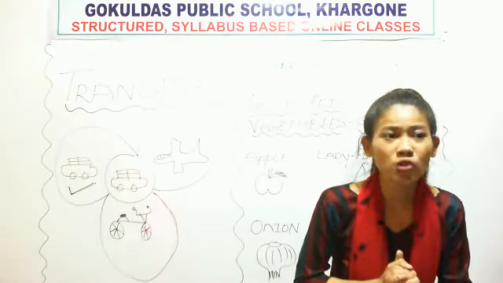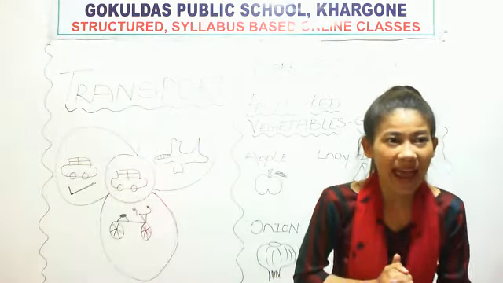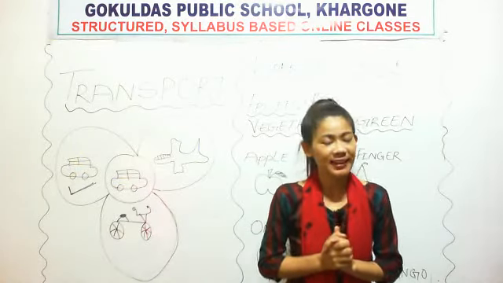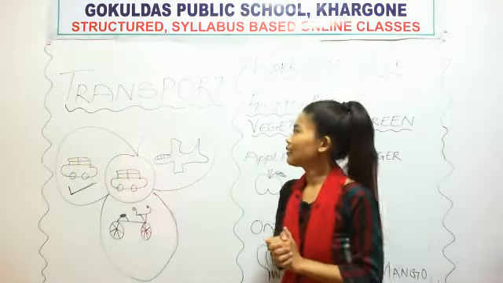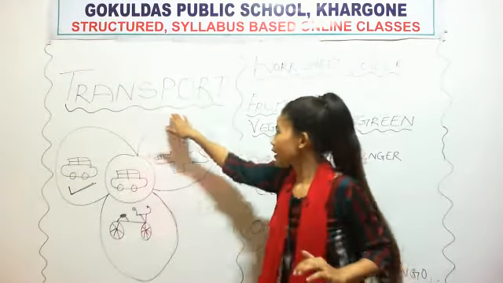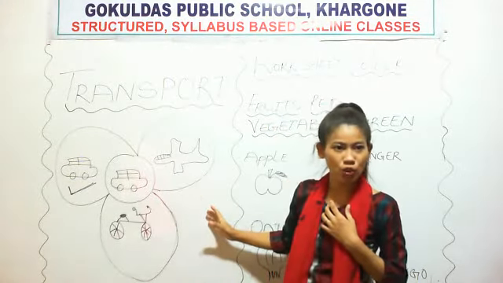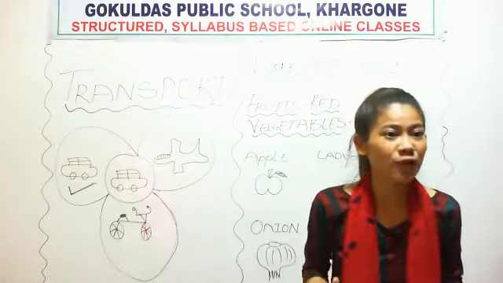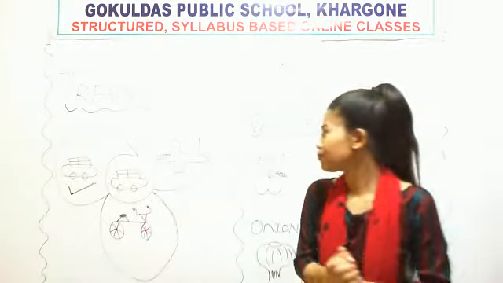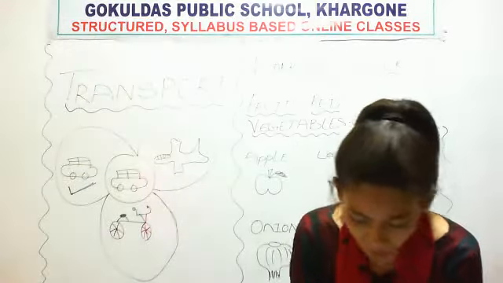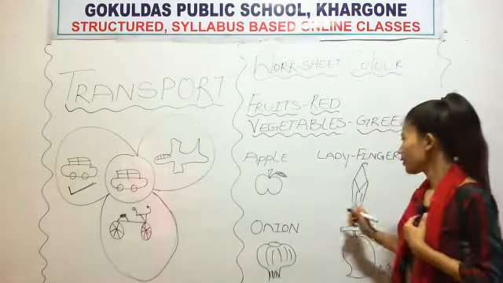Please use the EVS book and try to study from there. You can see in the EVS book about transport, and you can see the pictures also, and let's identify different pictures of transport.